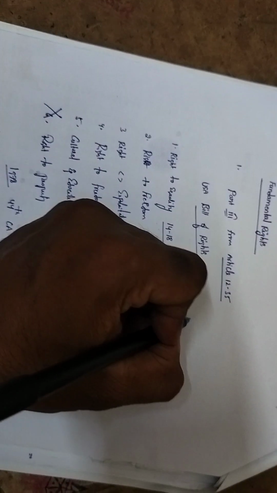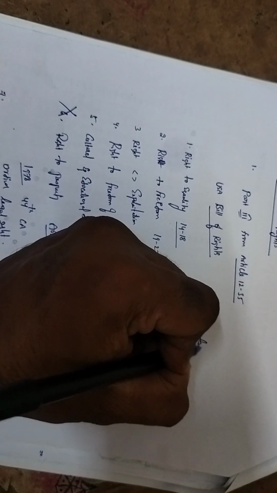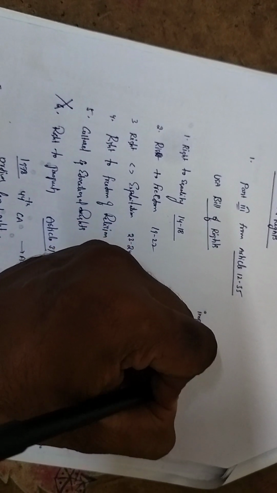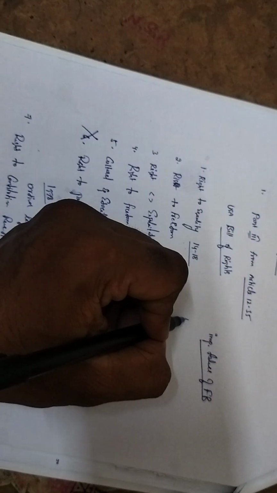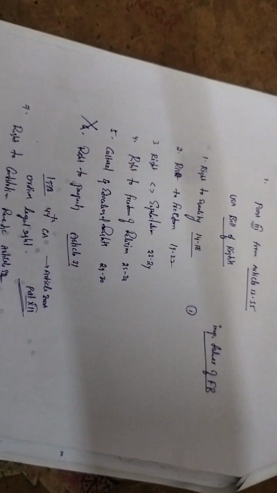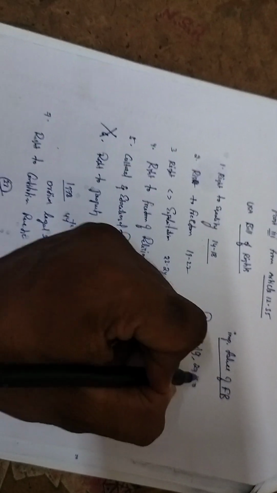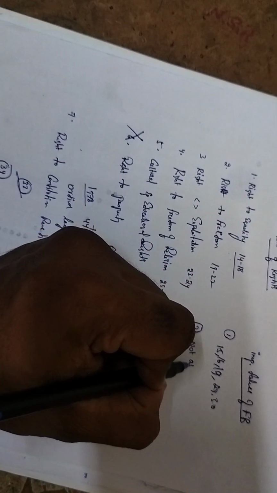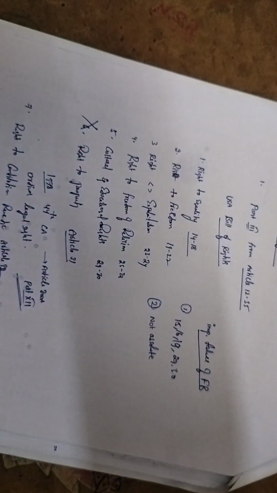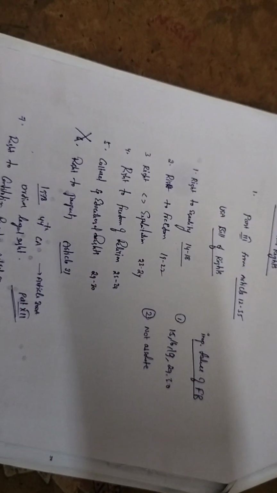Now coming to the important features of fundamental rights. Some of these fundamental rights are available only to Indian citizens. For example, 15, 16, 19, 29, 30 and others. Others are available to foreigners also. These fundamental rights are not absolute, meaning the state can impose reasonable restrictions, and whether these restrictions are reasonable or not, the judiciary will decide.